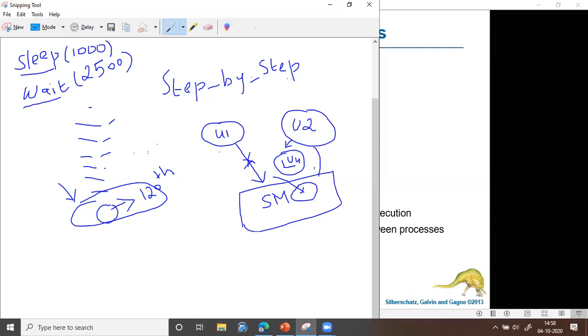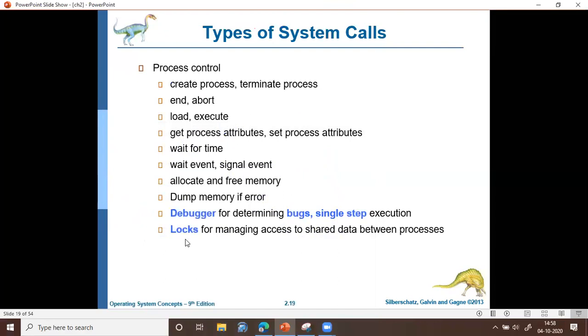So there should be a lock mechanism available in the memory which will effectively facilitate the process of shared memory access. For that also there should be a system call. So the operating system provides system calls for successfully performing shared memory access. These are the different system calls which we have under process control.